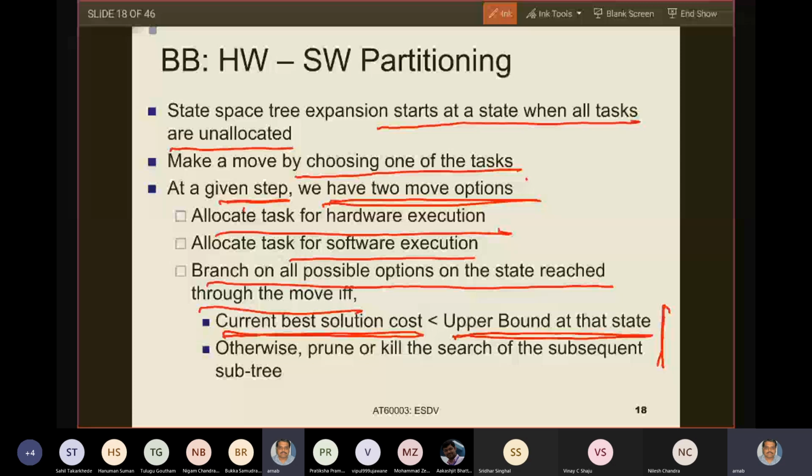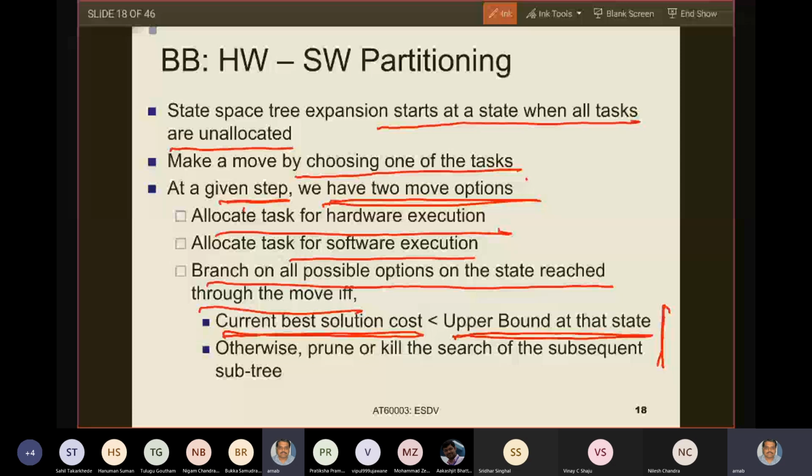Now, if you go to another leaf node and find another solution which is better than the current best, you keep that solution as the current best. So you erase or delete the old solution and make the new solution current, because it is better than the old solution. This is the best solution found so far.